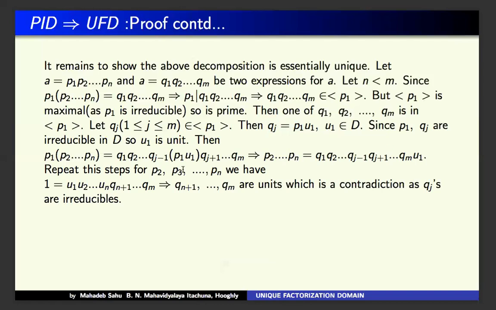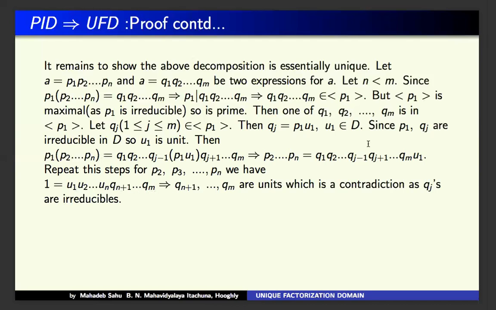Repeat this process now. We have this for P1, P2, P3 up to Pn. So for each of them we replace each of the Qi's, and after reducing the Pi's we have 1 equal to U1, U2 up to Un, Q1, Qn plus 1 up to Qm.